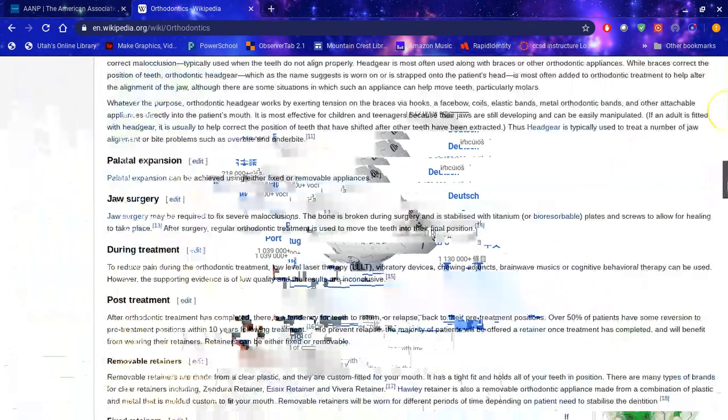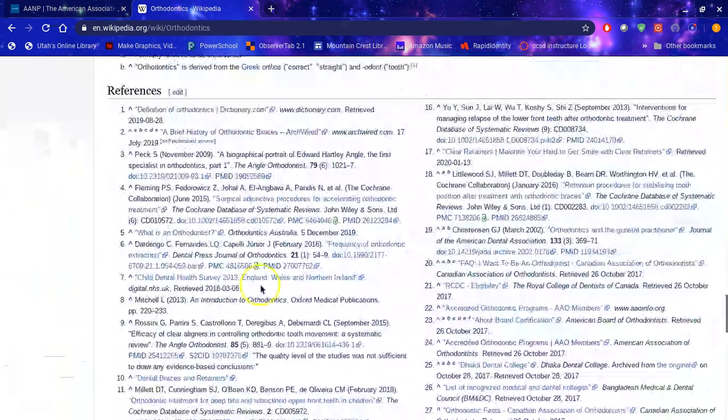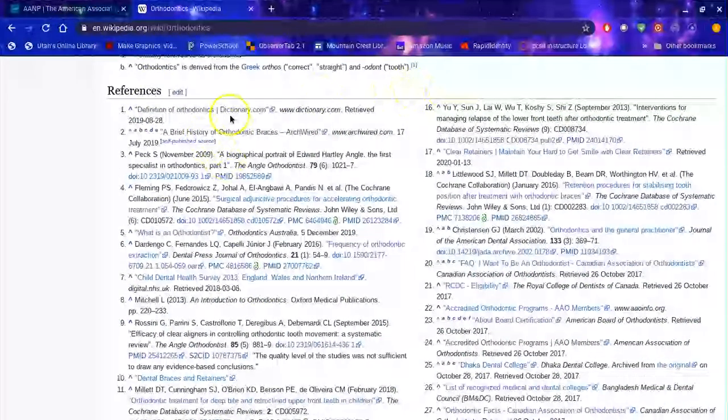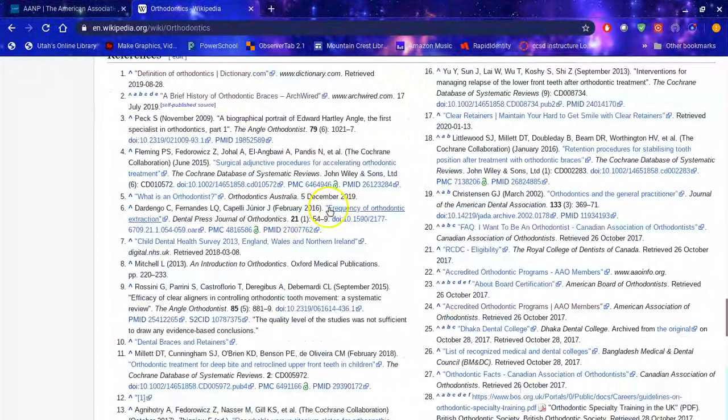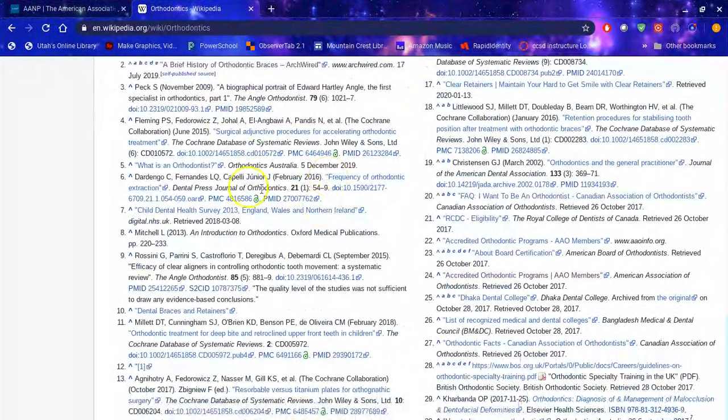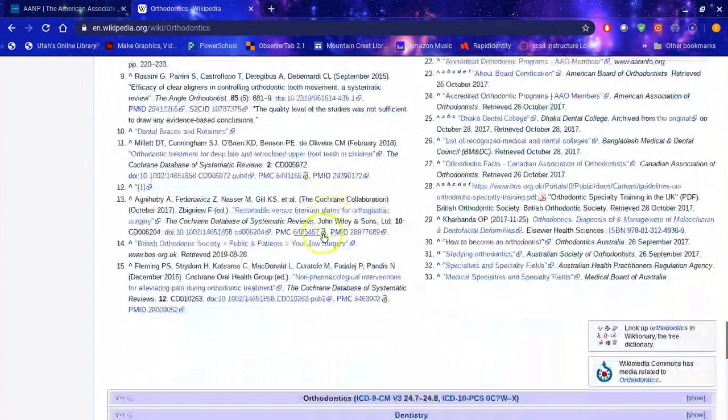But anytime you're in Wikipedia, if you scroll down to the bottom, it's going to give you the references of where Wikipedia got its information from. So you can kind of look through these like dictionary.com. Well, that's a basic definition of orthodontics. I mean, I can use that. Let's see, what is an orthodontist? That's from Orthodontics Australia. I could probably get some information there, but it's not going to be very specific. So you can see this one's from Australia.